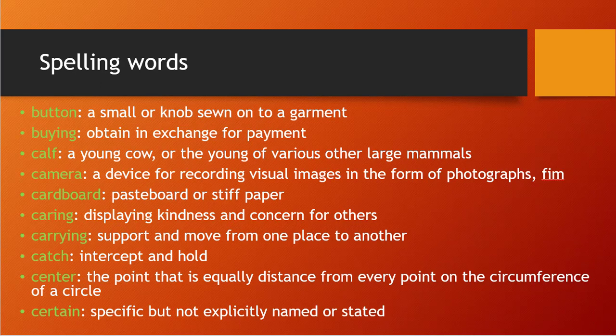Young is the main important word. Camera. You know all mobiles have a camera. Why do you use it? It is a device for recording visual images in the form of photographs or film, that we call a camera. Cardboard means pasteboard or stiff paper. On our wall we stick some papers, right? We stick so many papers with notes. That board we call a cardboard, where you can stick or paste small papers. So, pasteboard or stiff paper.